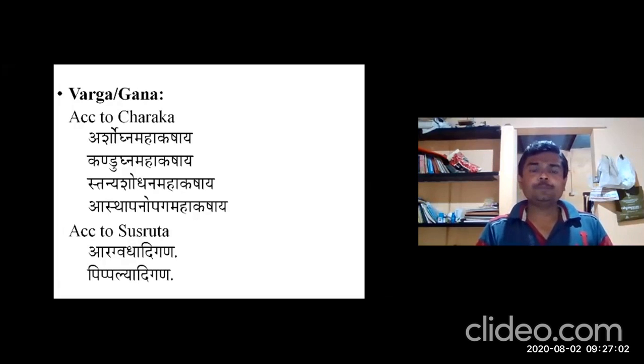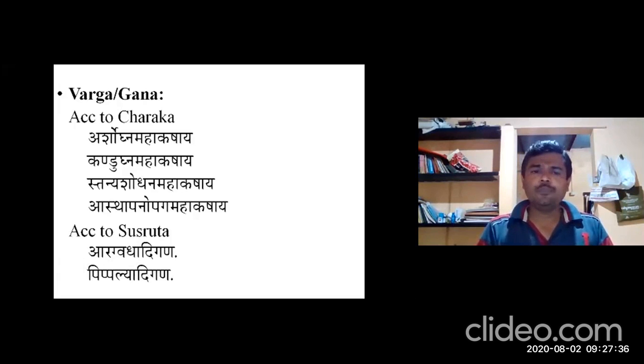If you see the Arshogna Mahakashaya, the first drug mentioned is Kutaja. Kutaja, Bilva, Chitraka, Nagarati Visha, Abhaya, Danmaya Saka, Daru Haridra, Vacha, Chavyani Dashamani, Arshognani Bhavanti. The first drug in Arshogna Mahakashaya is Kutaja, and the second one is Bilva.